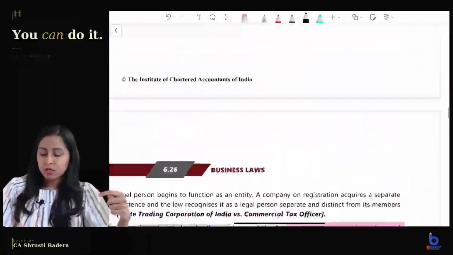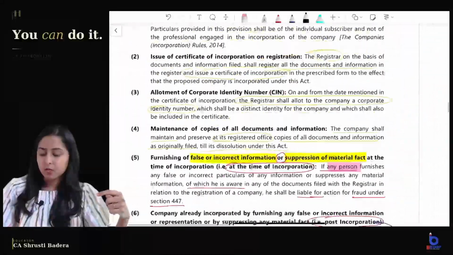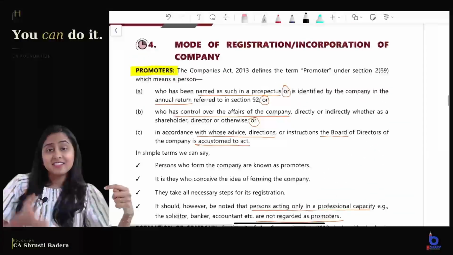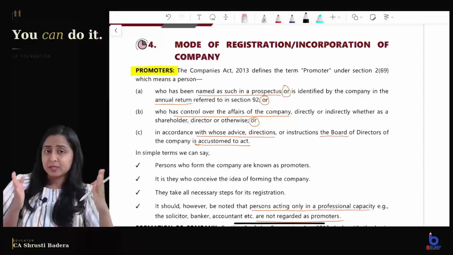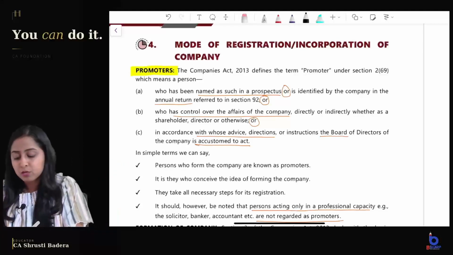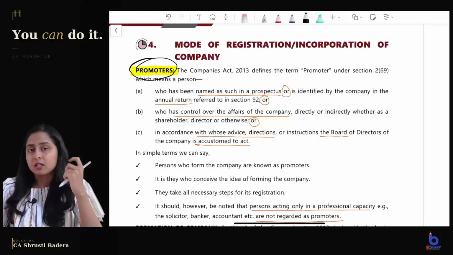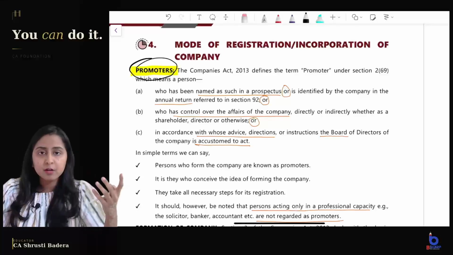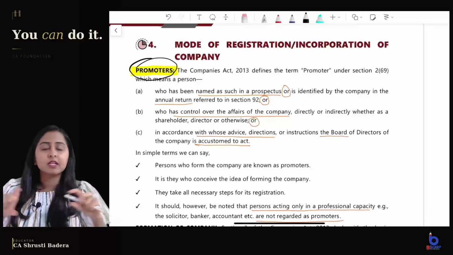Now coming to a direct theory question which can come about procedure for registration. A long theory is given and we are going to make it precise. What is the procedure of registration? First, coming to meaning of promoter. Now quickly, who is a promoter? The one who conceives the idea of forming a company, but this is a very general term.